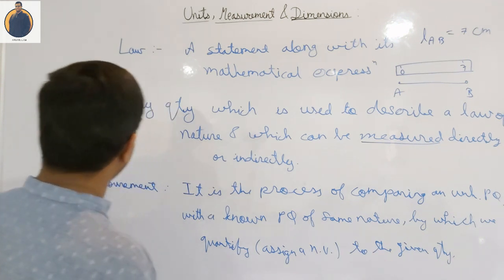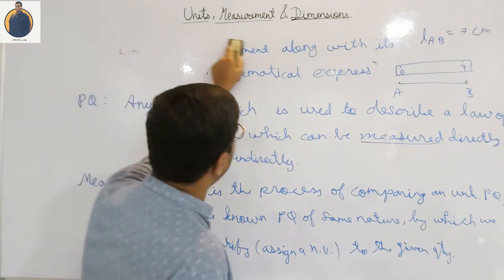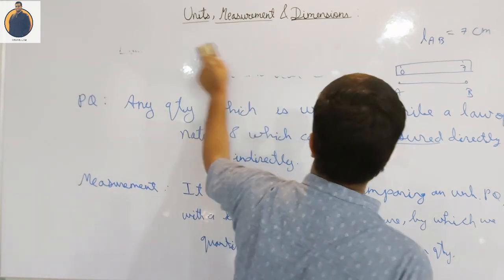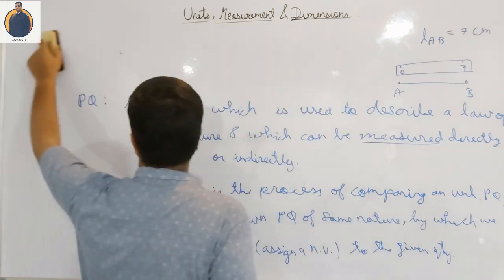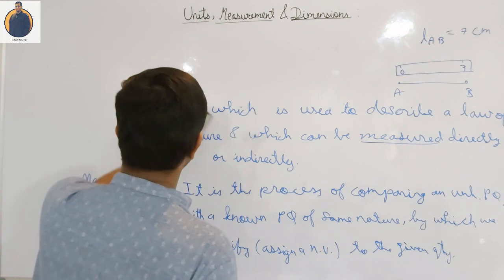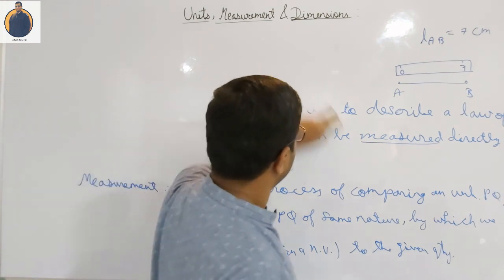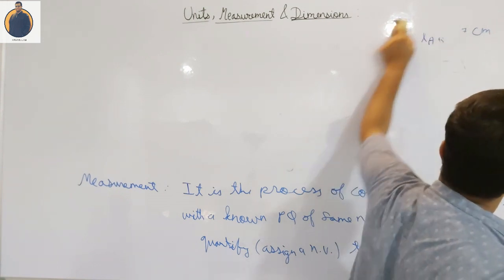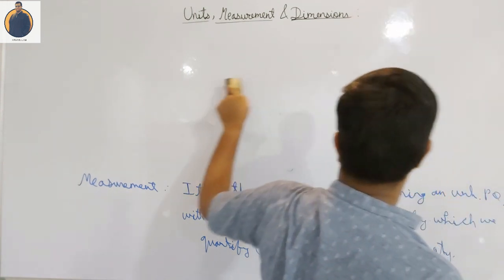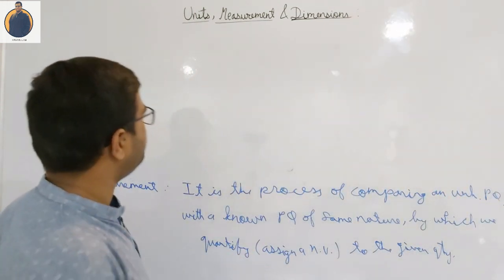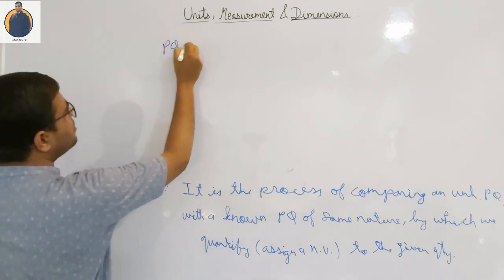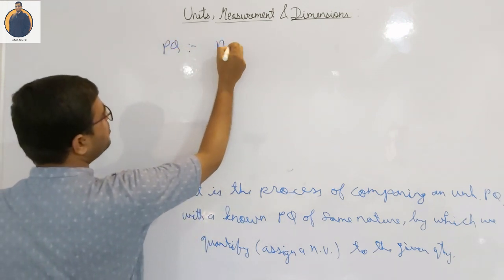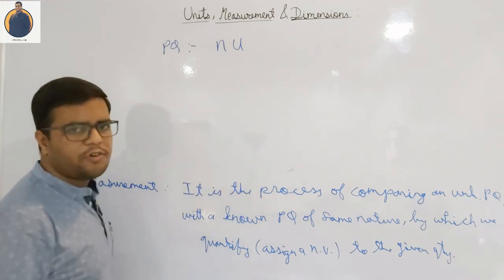After this I am going to discuss different physical quantities and how to represent a physical quantity. There is a particular way in which we represent a physical quantity. Any physical quantity is represented with its numeric value and its unit.